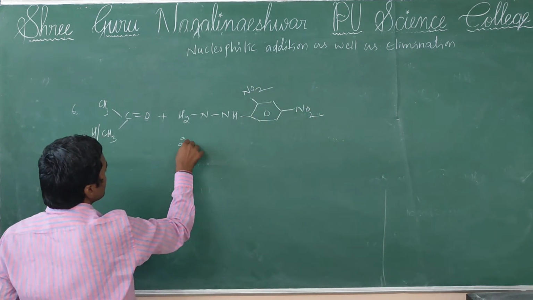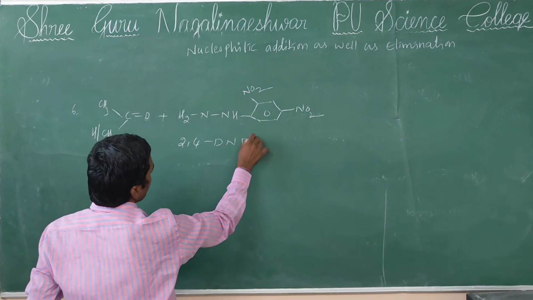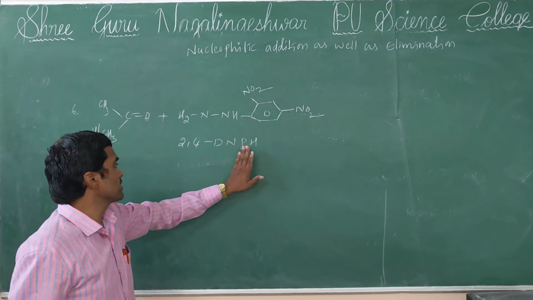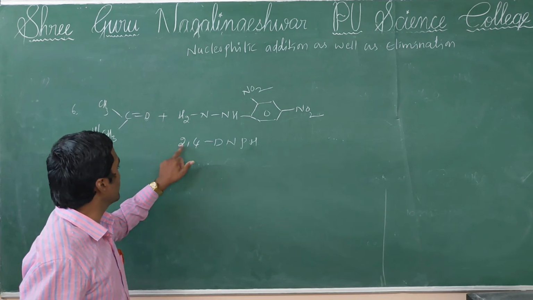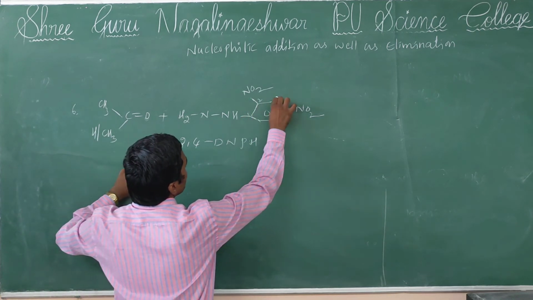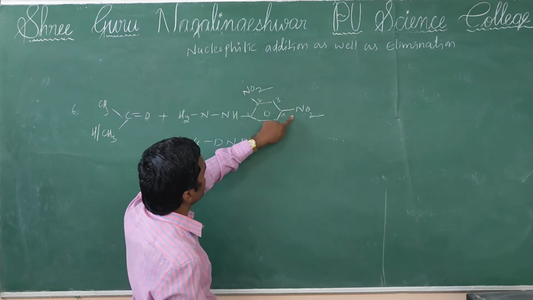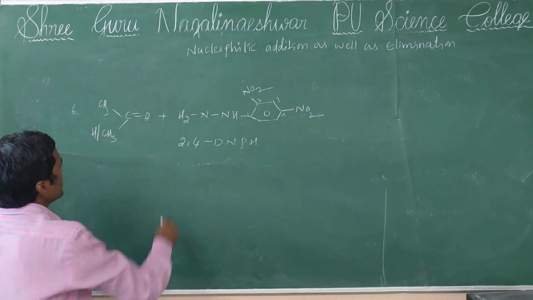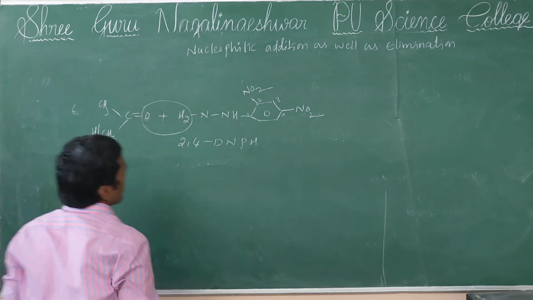See, this is 2,4 DNP. Sometimes they will mention it as DNPH, sometimes DNP. 2,4, see, number 1, 2, 3, 4. 2,4 dinitrophenylhydrazine. So this reacts with aldehydes and ketones.